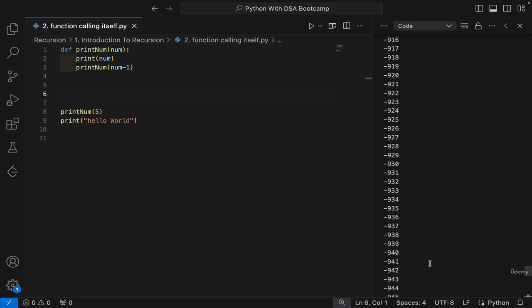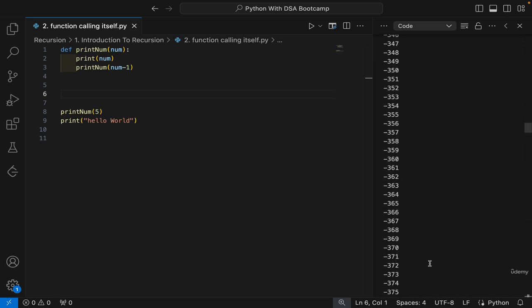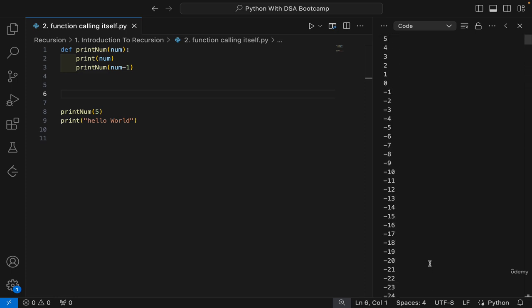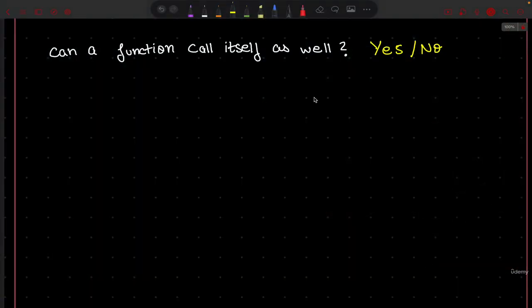We'll come back to this error, but first let us try to understand what exactly happened. We see that 5, 4, 3 down to 1 did get printed, but after that even 0, -1, -2, and all the way till 999, some things are getting printed. Let us understand what exactly happens. But first, I think we did get the answer to our question. We can write that yes, we can in fact call a function from within a function, or a function can actually call itself. So I'm glad that we got this answered.